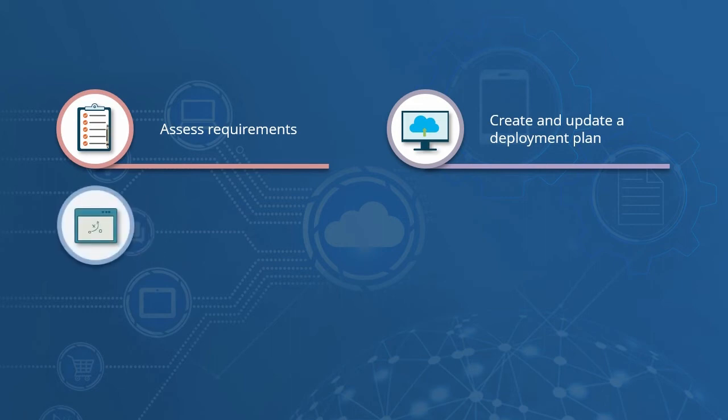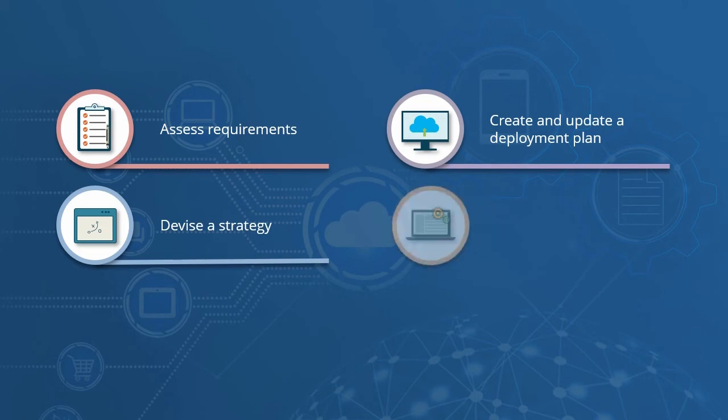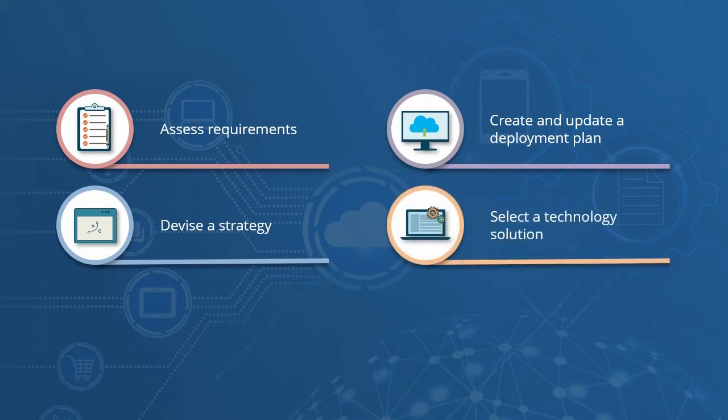After you have created an updated deployment plan, you need to devise the right strategy. There are multiple different deployment strategies which you can follow. You can go with blue-green or canary deployment options as well. Next is to select the technology solutions, and that is done after you have created the strategy. Strategy helps you to select the right technology solution that helps to automate provisioning mechanism of cloud platforms and build redundant services that can function independently.